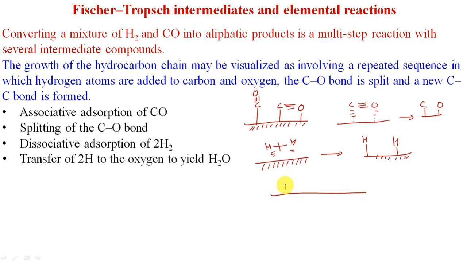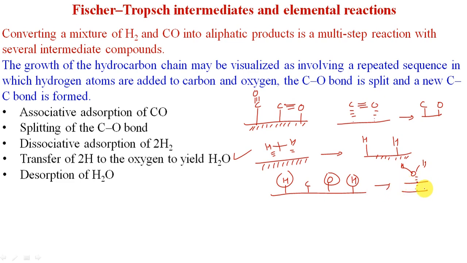Now we have the surface of the catalyst with different types of moieties attached. Hydrogen atoms can combine with oxygen to form water, and as soon as water is formed over the surface of the catalyst, it is removed from the surface, which exposes the surface for further adsorption reactions.